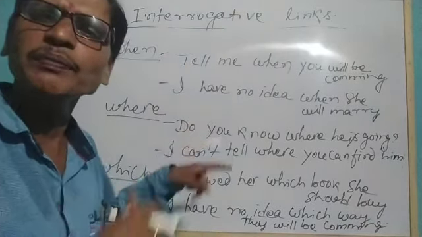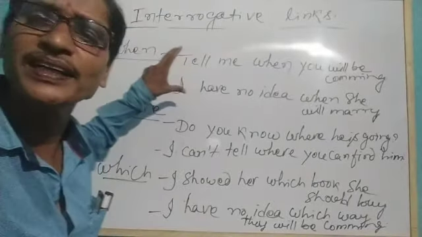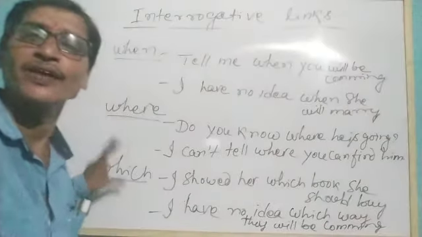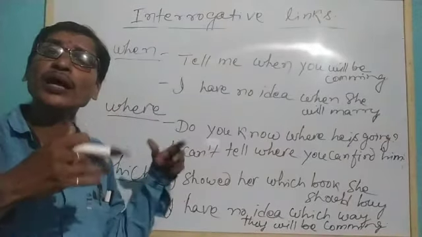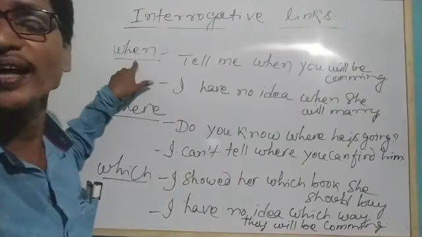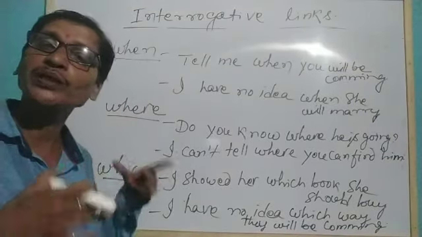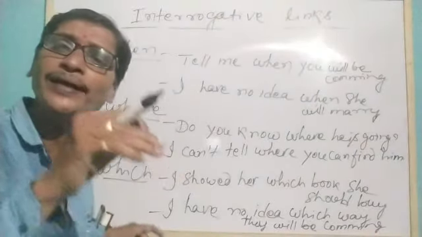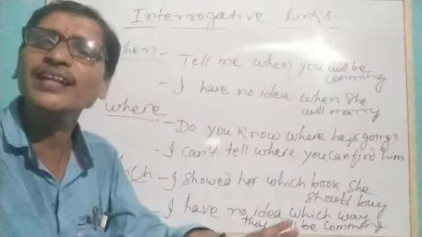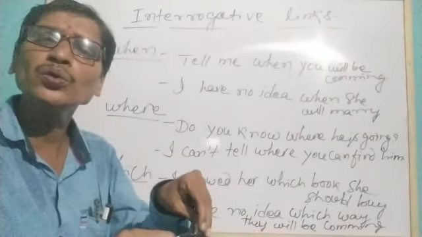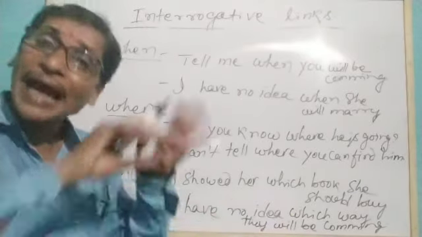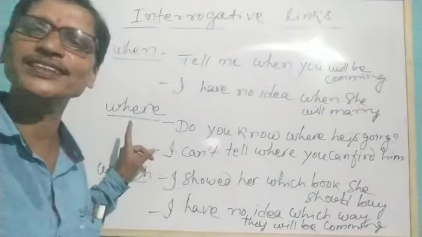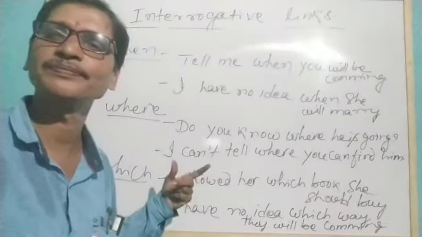Here you see we have written some other statements for when, where and which. When we want to know about the time, we use "when". When we want to know about the location, we use "where". When we want to identify a particular thing from several things, we use "which". But how? They are used over here as interrogative links. That is our discussion, and let's understand about that.